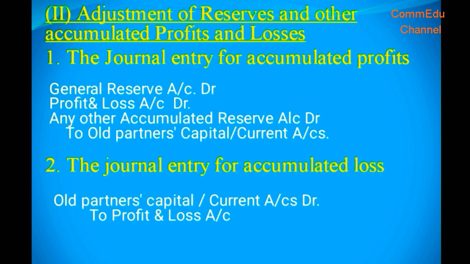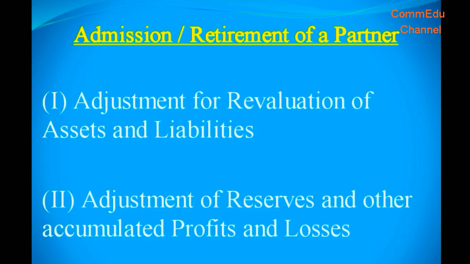So, the journal entry for accumulated profits is general reserve account debit, profit and loss account debit, and any other accumulated reserve account debit to old partners' capital or current accounts. The journal entry for accumulated loss is old partners' capital or current account debit to profit and loss account. The same adjustments will be done at the time of retirement of a partner in a firm also.